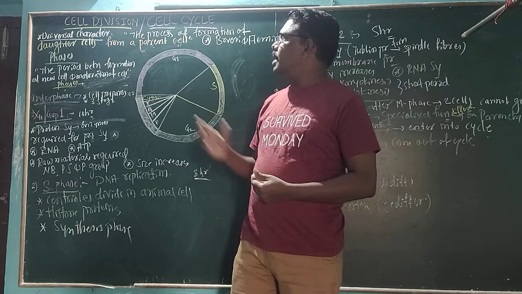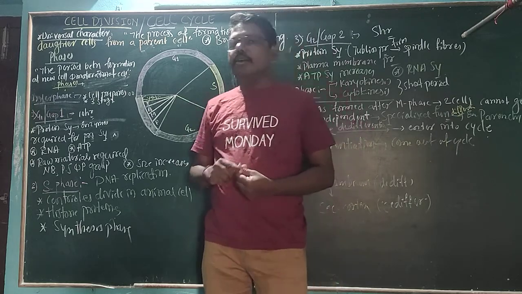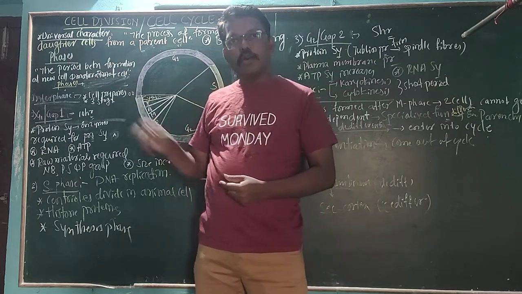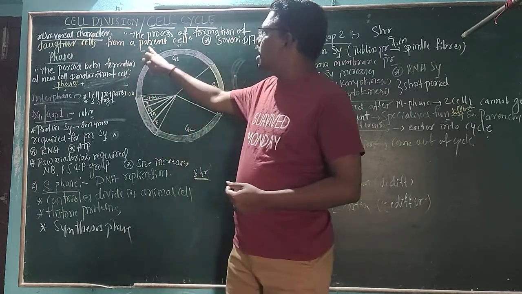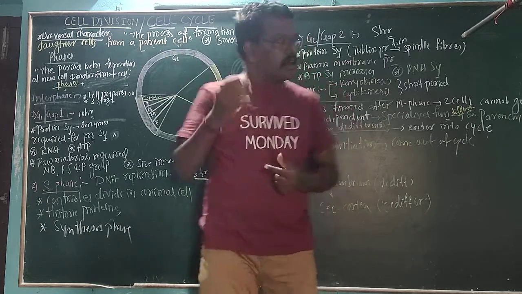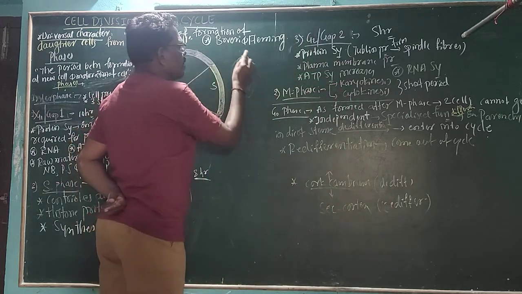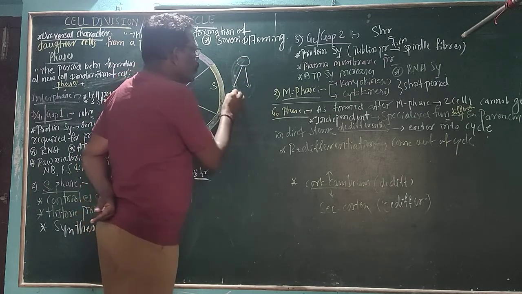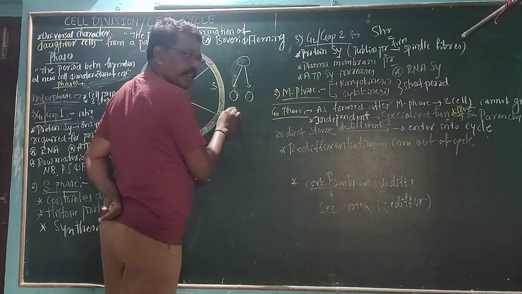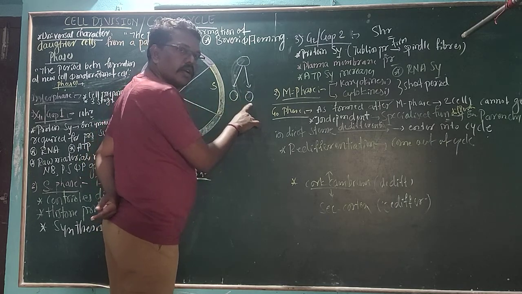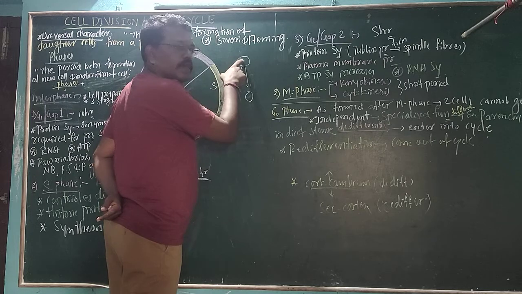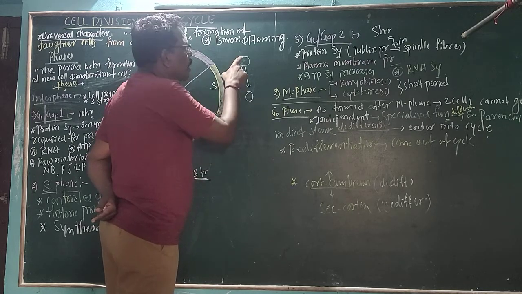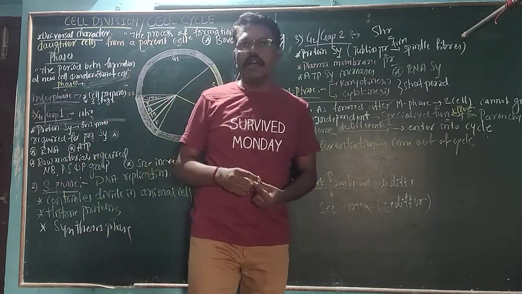Then, sir, what do you mean by cell division? Cell division means it is a process of formation of new daughter cells from a single parental cell. Here one cell is there. It can undergo multiplication, it can undergo reproduction, and give rise to two daughter cells. Hence, the formation of new daughter cells from the parental cell